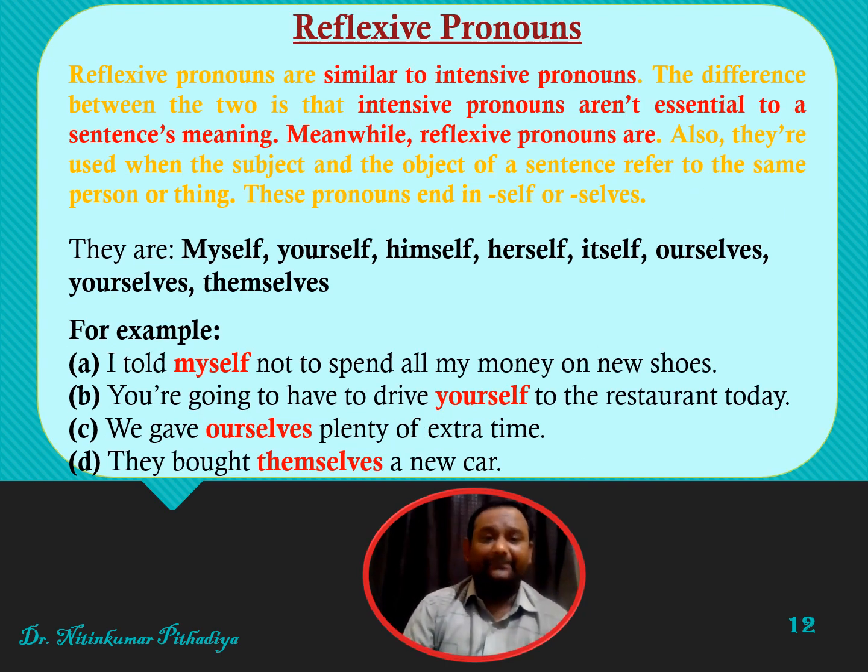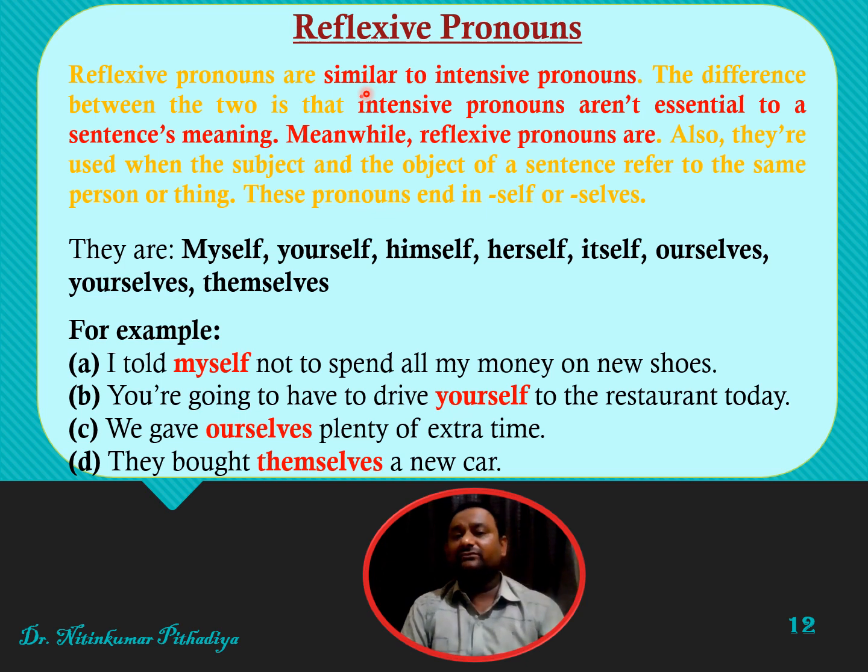Then there is reflexive pronoun. Friends, you can see the same words can also be used as reflexive pronoun. But even though reflexive pronouns are similar, intensive pronouns aren't essential to a sentence's meaning, while reflexive pronouns are. So reflexive pronoun adds some meaning to the sentence.